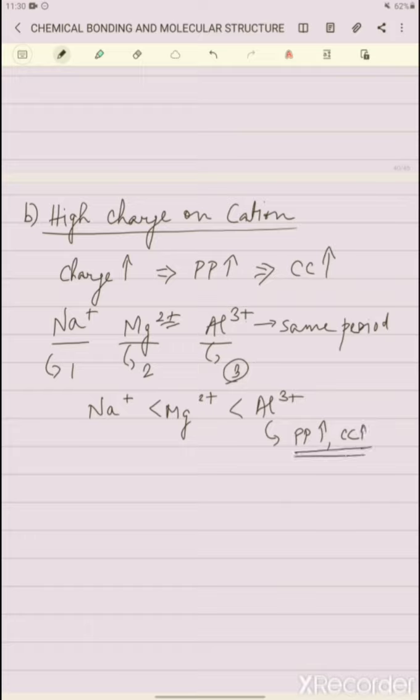Similarly for the fourth period, this was the third period. In the fourth period we have potassium, calcium and so on. Out of K+ and Ca2+, which one will have more polarizing power? Obviously Ca2+, because here you can see the number of positive charges is increasing. Okay, so this was the second point. Now moving on to the third point.